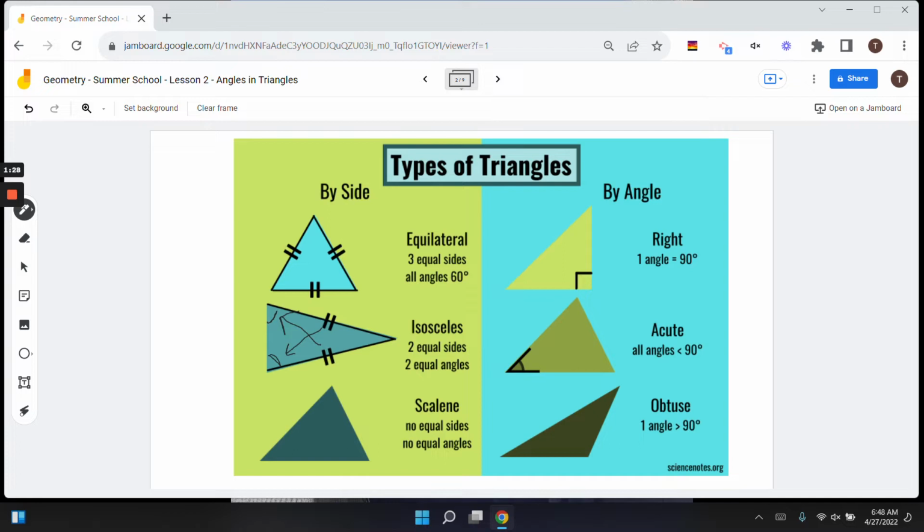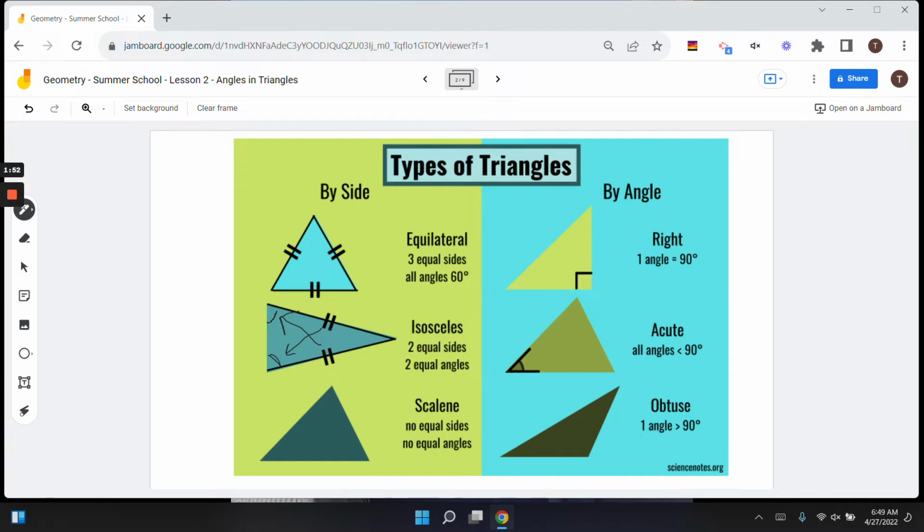You step on a scale, you're going to weigh different than somebody else. If we go by angle, a right triangle is one angle equals 90 degrees. An acute triangle is all of the angles are less than 90 degrees. So I remember that all angles because acute starts with A. Obtuse is one angle is greater than 90 degrees. So those are the six classifications that we have.